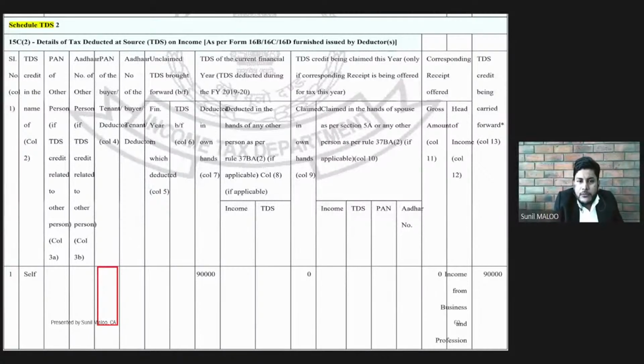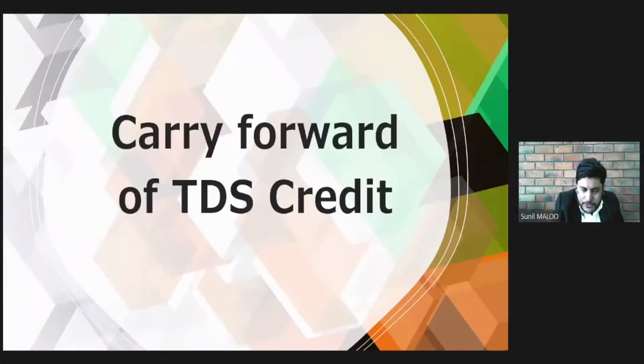How that option works and what is the logic behind it, first we will discuss. There is Section 199 in the Income Tax Act which says that credit of TDS will be given in the year in which the corresponding income is offered for taxation. On the other hand, we have some TDS provisions which say that TDS is to be deducted on the earlier of the payment or credit, whichever is earlier.